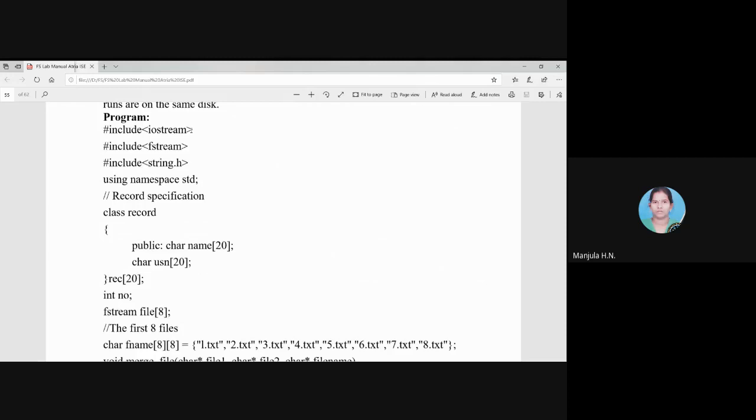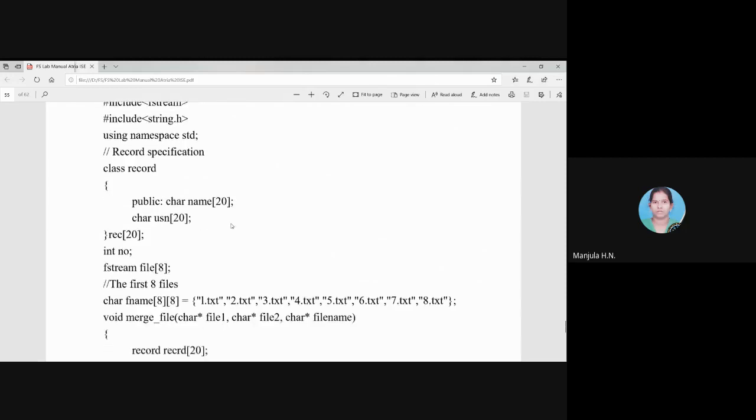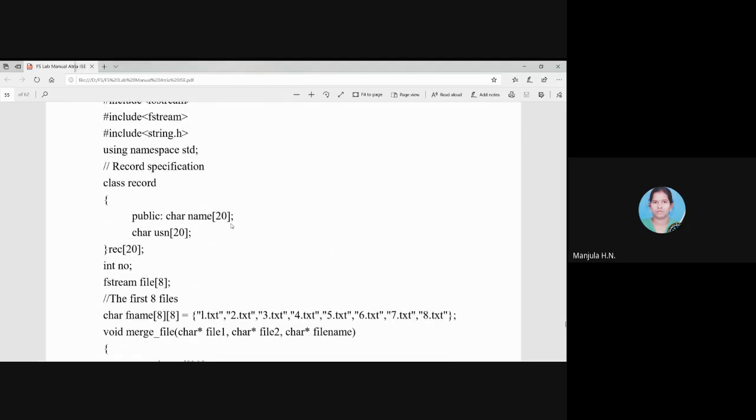We use string.h because we are using some string functions. As we start the program, we use namespace std, the normal definition we always use for C++ programming.